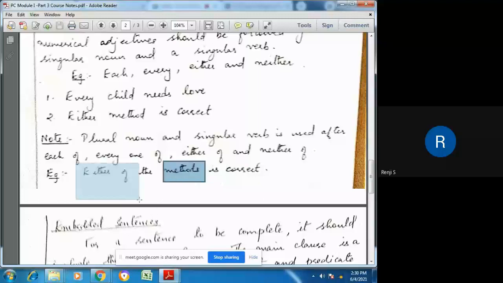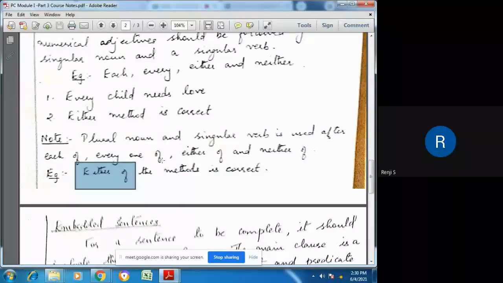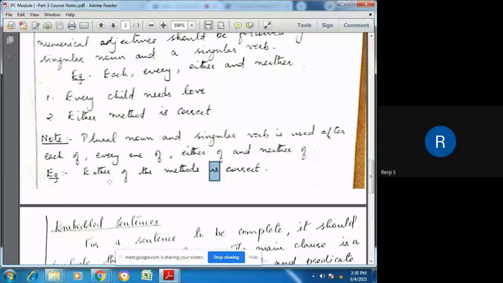So with either of, neither of, etc., it should be followed by a plural noun and a singular verb. Either of the methods is correct. But if you write either of the method, it is wrong. If I give you a fill in the blanks, like either of the dash is correct, with options method and methods, and you choose method, then it is wrong, because either of should be followed by plural nouns and a singular verb.